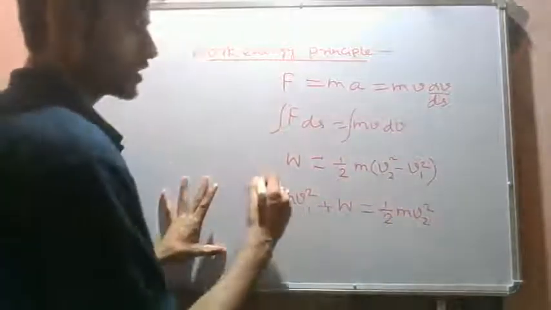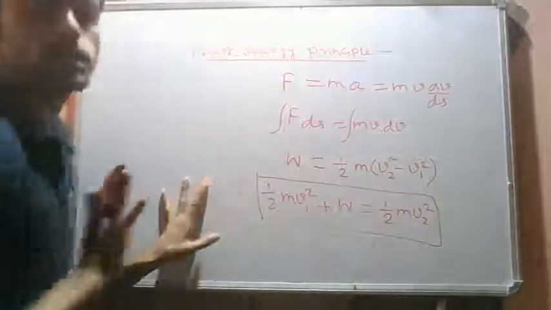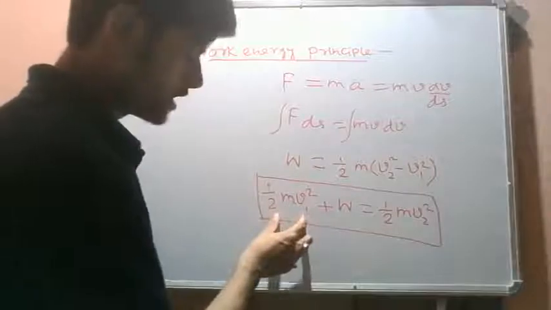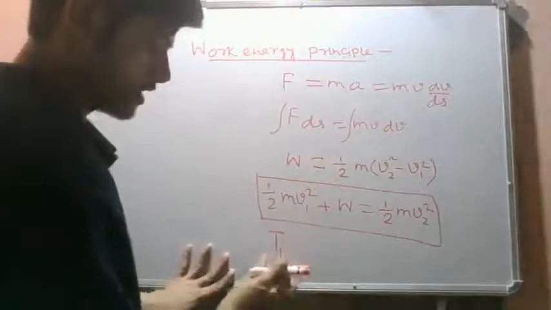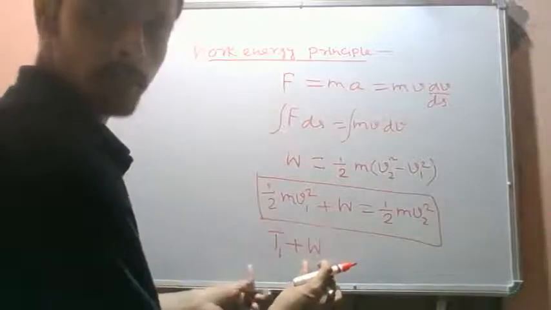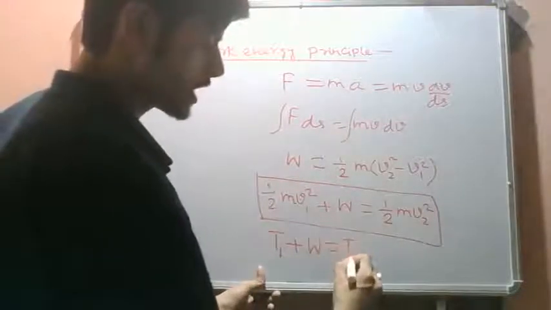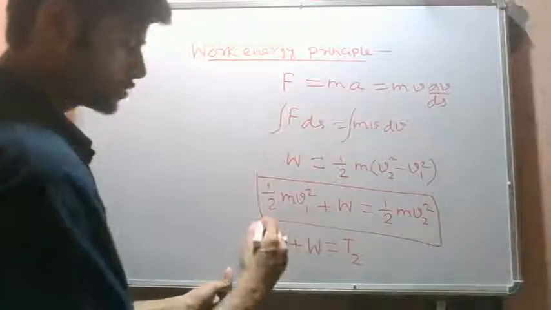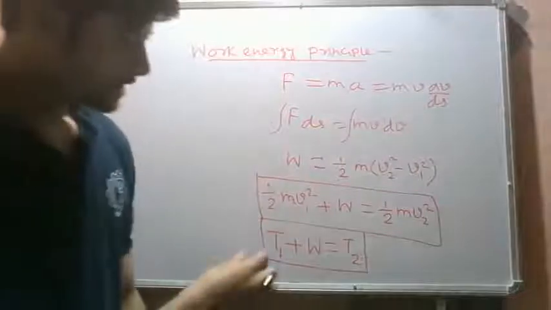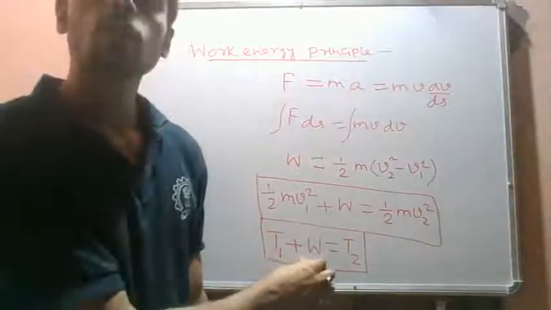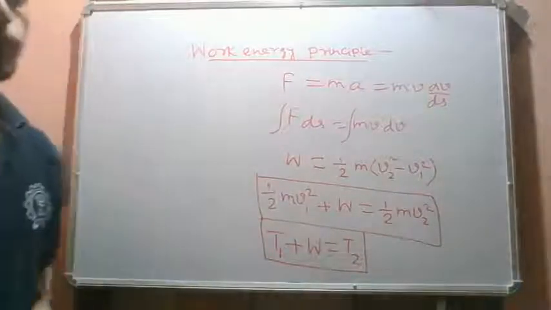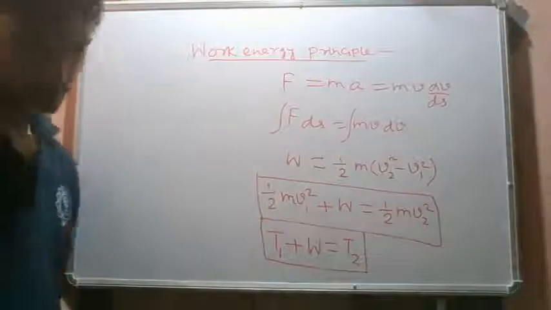This is what we call the work energy principle. That means the initial kinetic energy T plus the work done by all external forces is equal to the final kinetic energy of the system. The work energy principle states that the initial kinetic energy plus the sum of all external work done is equal to the final kinetic energy of the system.